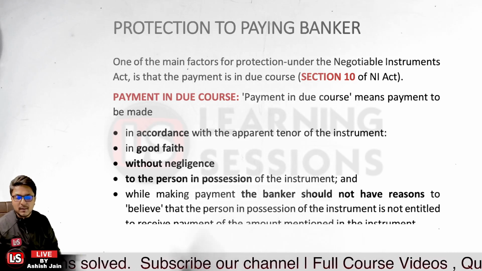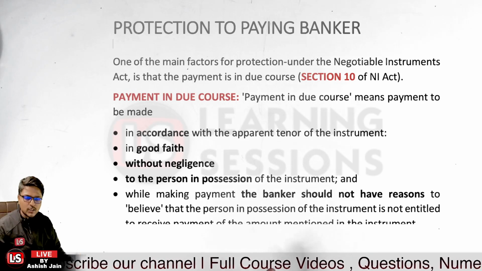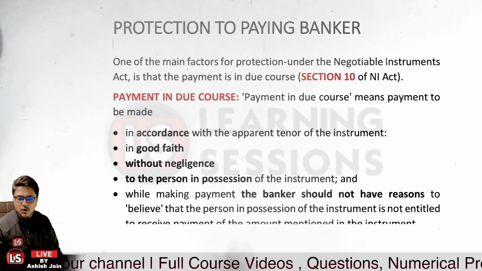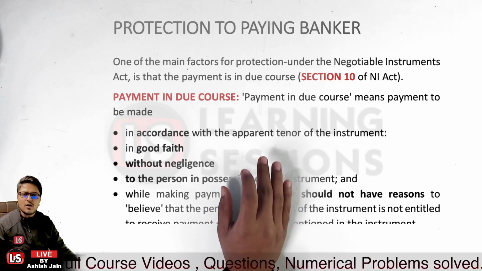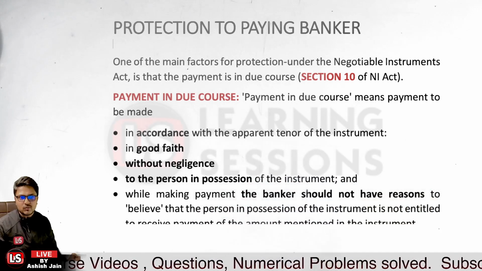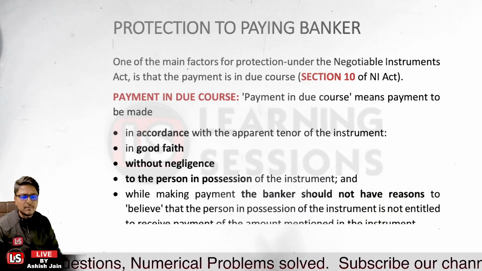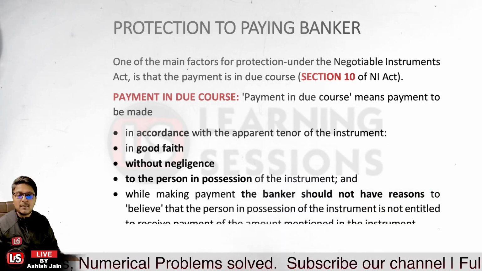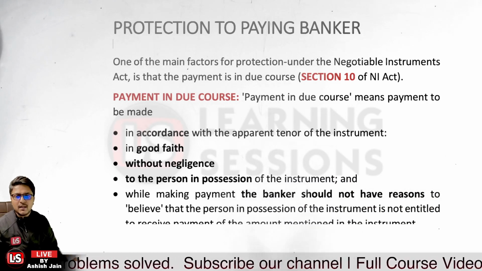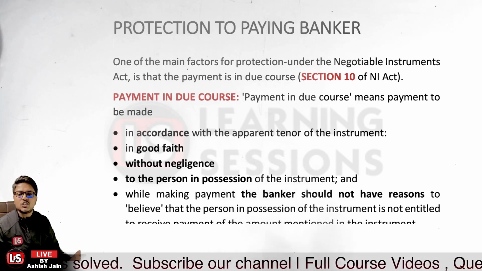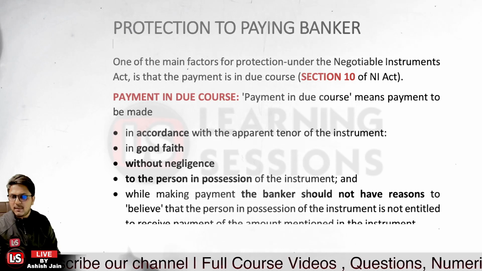If it's an account payee payment, in that case you have not paid the amount over the counter, you have paid the amount through the customer's account, so that all the formalities have been met. That is said to be in accordance with the apparent tenor of the instrument. And further, you have made the payment in good faith, without any negligence, to the person who is having the possession of the instrument. It may also be the clear case of the bearer check.